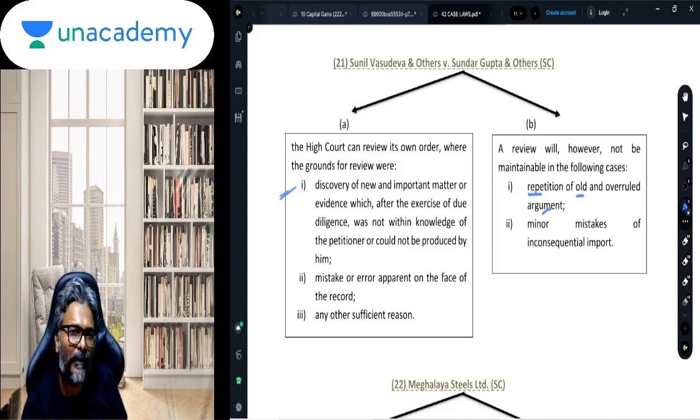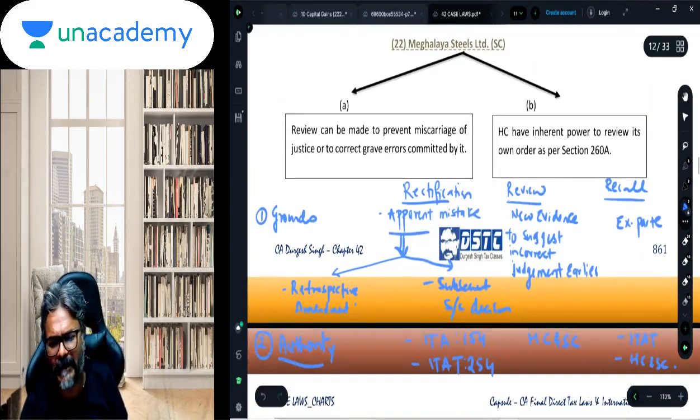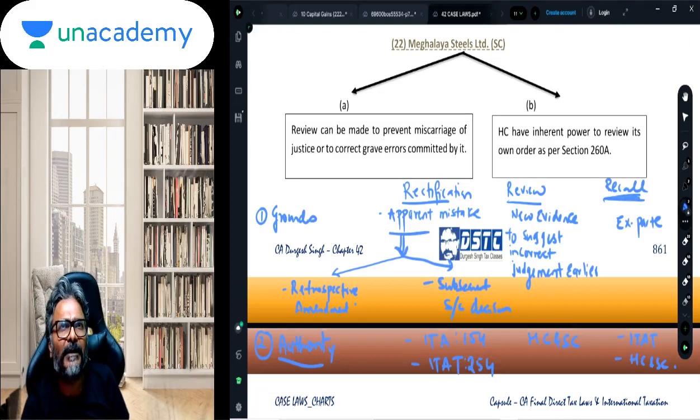Is that clear to all of you, students? And that exactly is the point. And this is how it should be considered. Anyway, what about the recall? What is the ground for recall? Just now we have seen the ground for recall is an ex parte order. The order has to be ex parte.